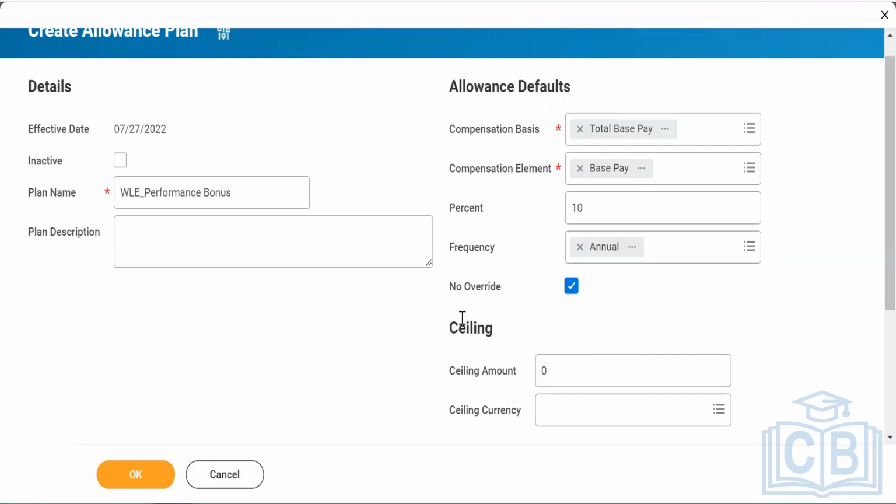Then comes this option which says ceiling. What do you understand by the word ceiling? Is it the maximum that they can go up to? Yeah, it's basically the cap. You know, you are putting a limit.